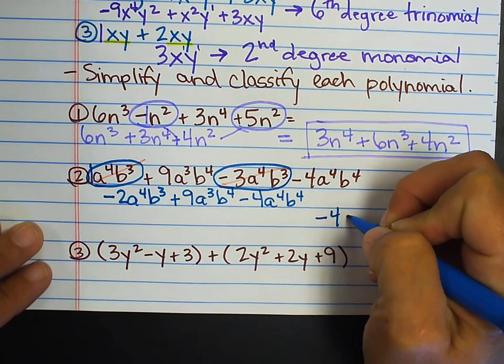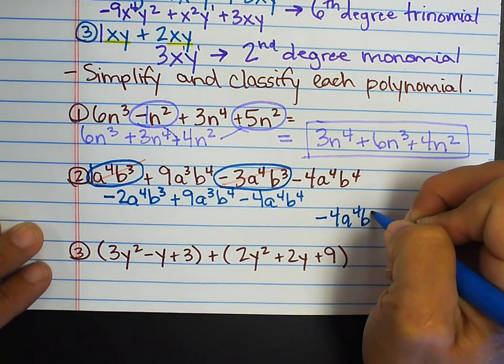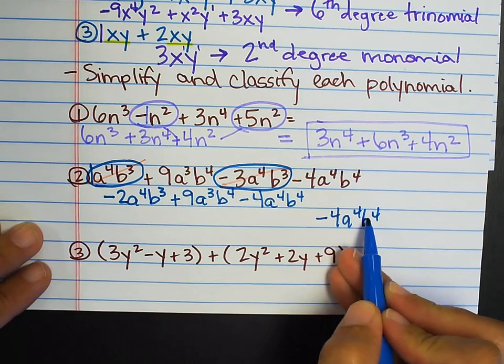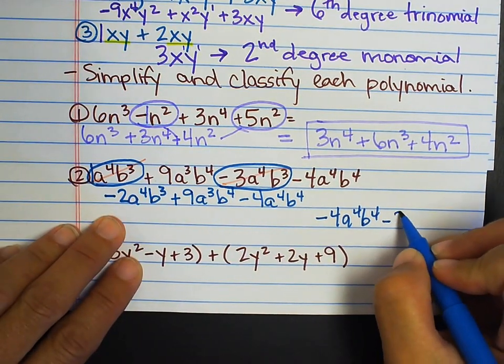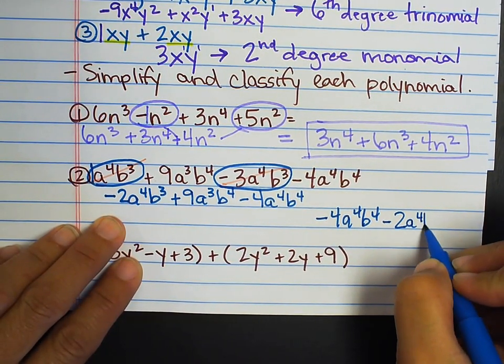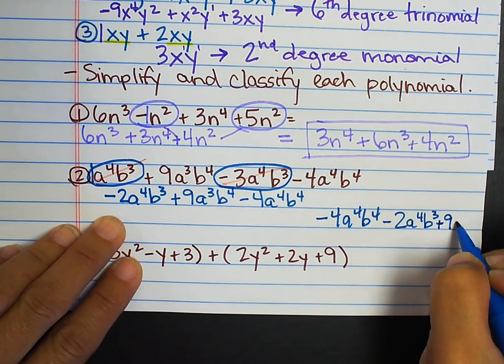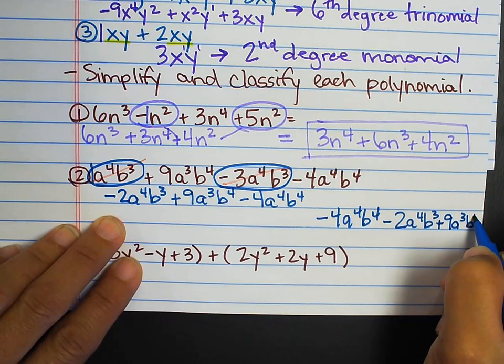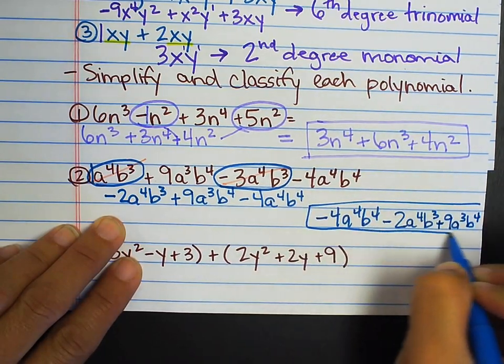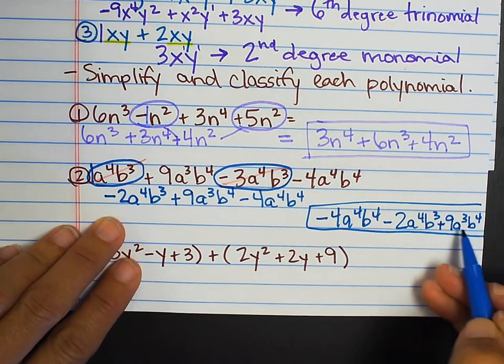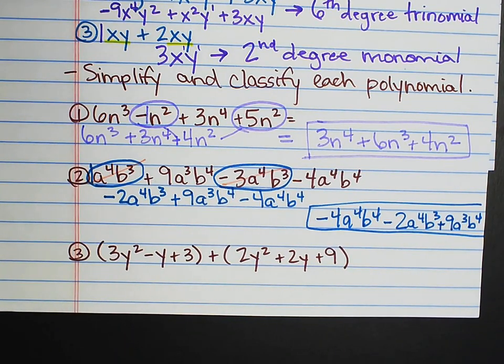So negative 4, a to the fourth, b to the fourth. I'm saying 8 degree because 4 plus 4. And then I'm just going to write the rest of the terms. A to the fourth, b to the third, plus 9a to the third, b to the fourth. And this would be my final answer. Degree 8, degree 7, degree 7. Okay?